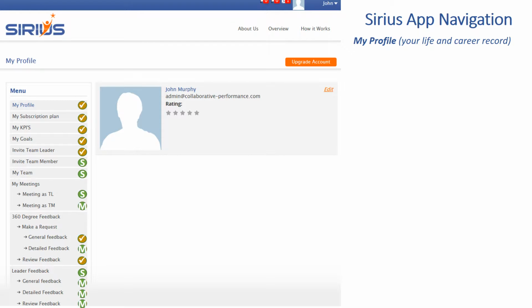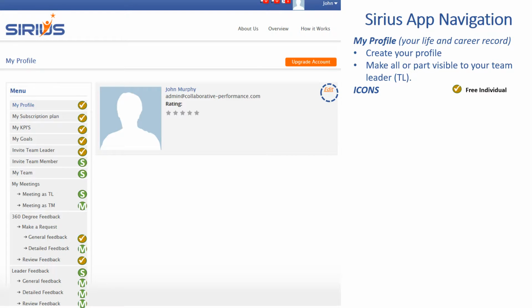We start with My Profile. On My Profile, you will see the name and email, and if there is a specific rating recently supplied by a team leader, that star rating will be indicated. Here you can create your profile by hitting the edit link. You can make all or part of your profile visible to your team leader, your coach, or your mentor.